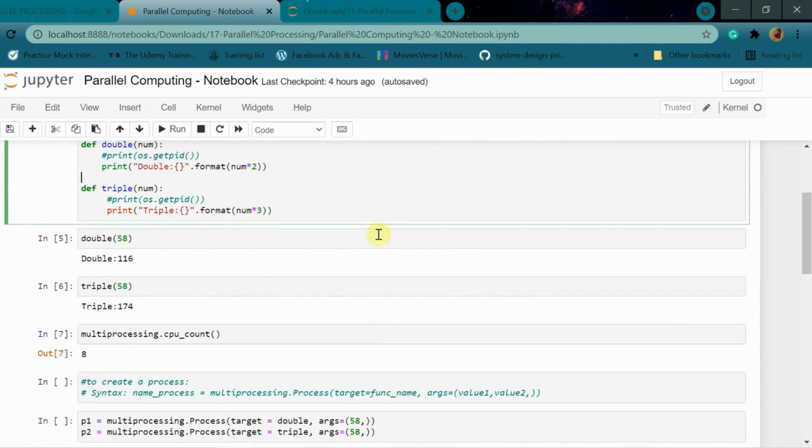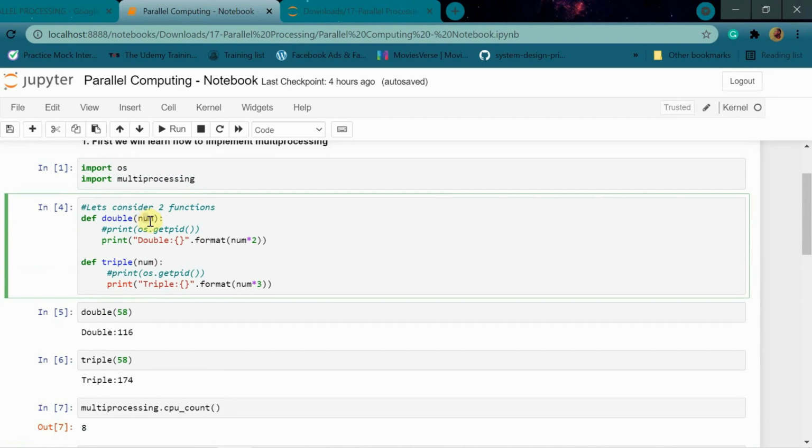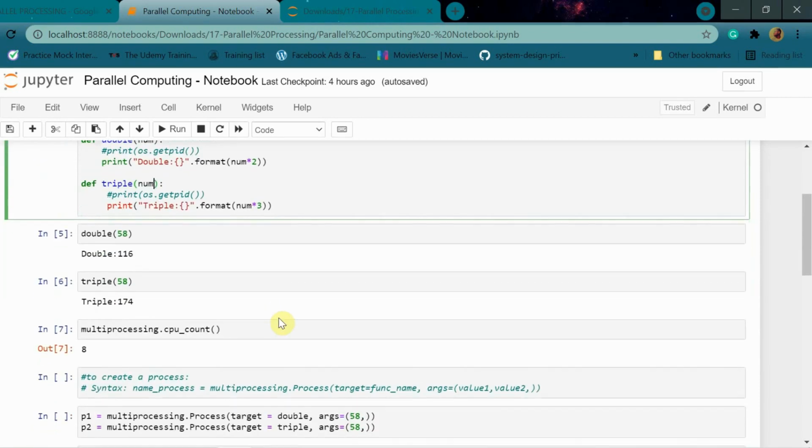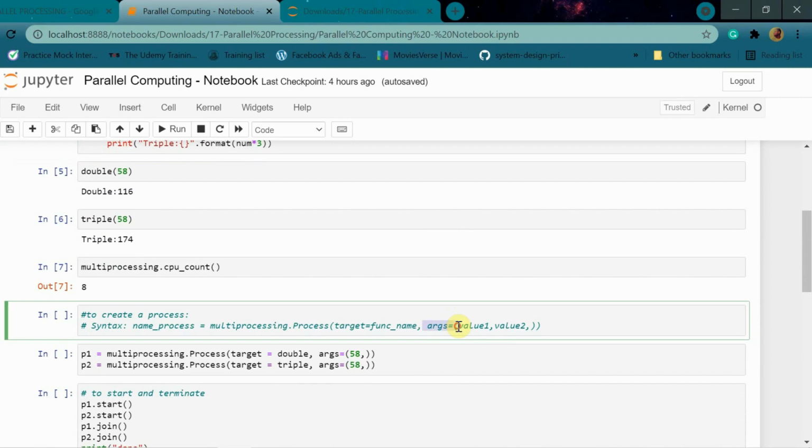Okay. What is this args? It is the argument you have given in your function. In your function you can give multiple arguments, right? So you have to set this args as a tuple, a tuple of multiple values. Okay, and this comma is very very important. I will show you what happens if you don't give this comma.